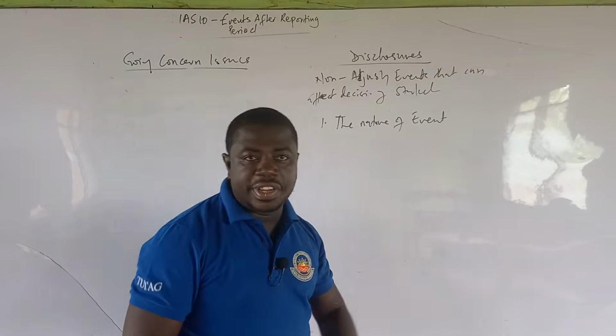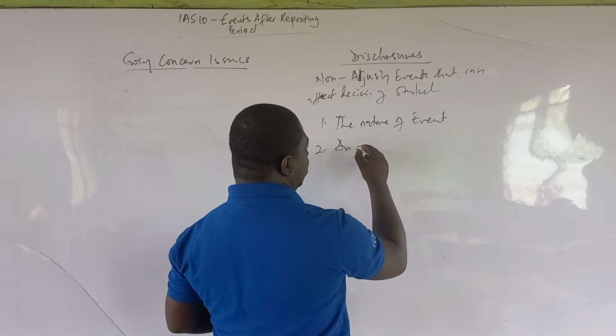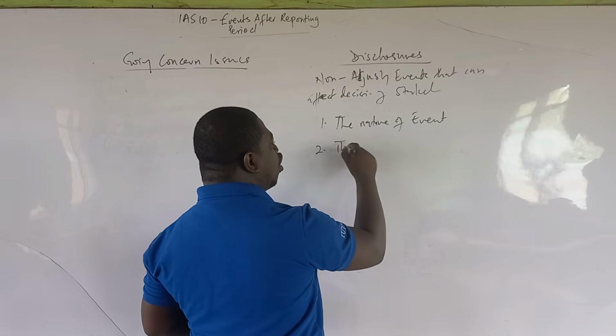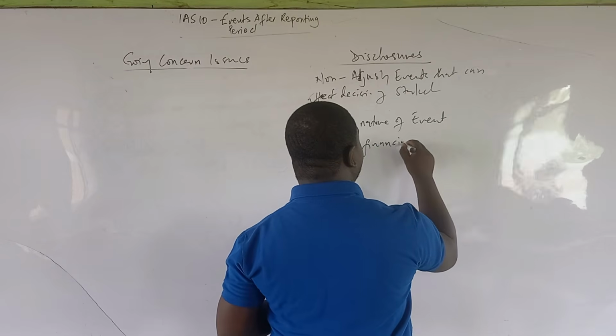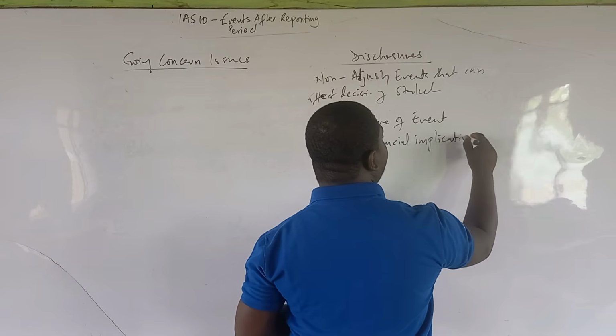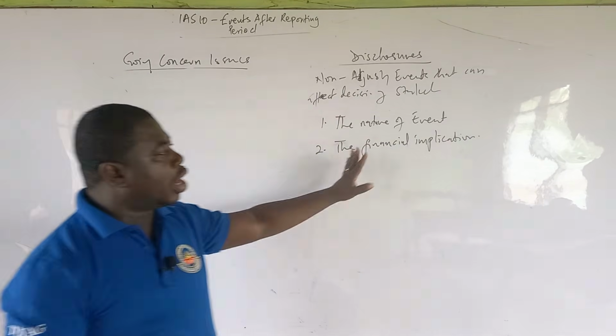And the second one is an estimate of the financial effect: what will be the financial implication or effect of such an event on current and future financial periods. So that is what you are going to disclose.